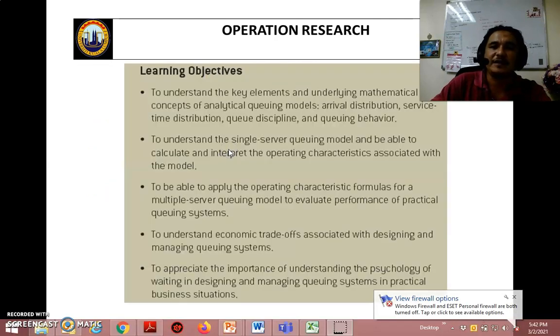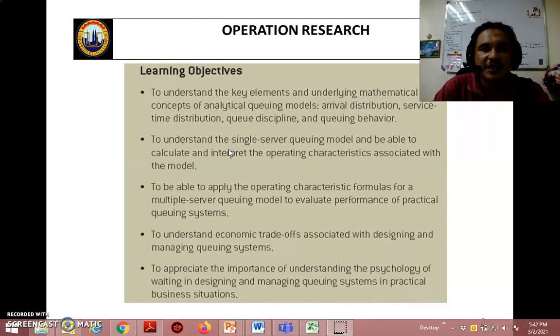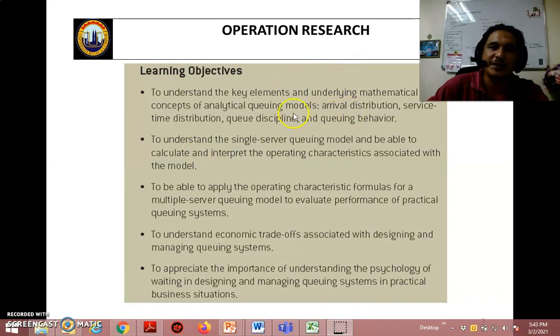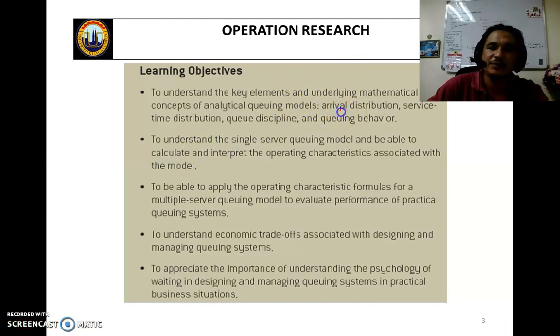Alright. The learning objective of this chapter is to understand the key elements and underlying mathematical concepts of analytical queuing systems. In this chapter, we use statistical analysis, which is probability. Every situation will be converted into probability.